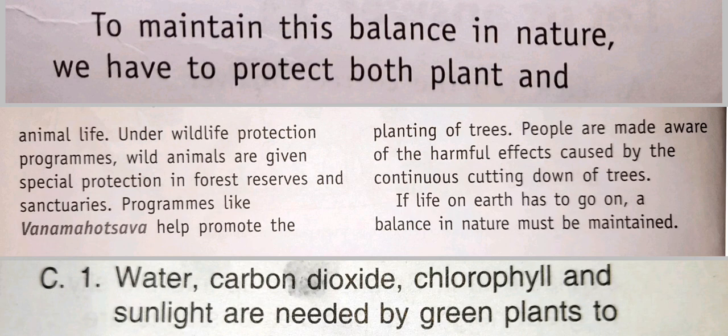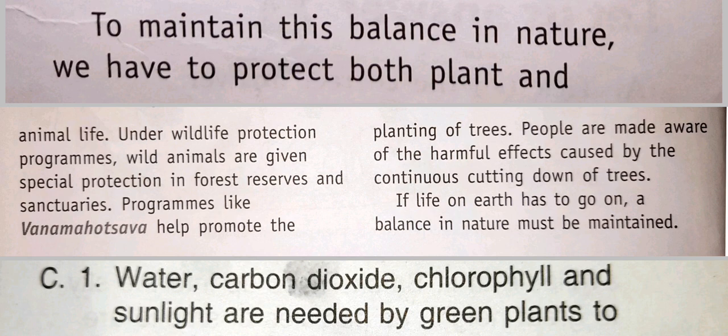You can see in your textbook figure 6.7, a balance in nature must be maintained for life on earth to go on. If it is balanced, then there will be a balance on the earth. Under wildlife protection programs, the government is doing lots of programs. Wild animals are given special protection in forest reserves and sanctuaries.